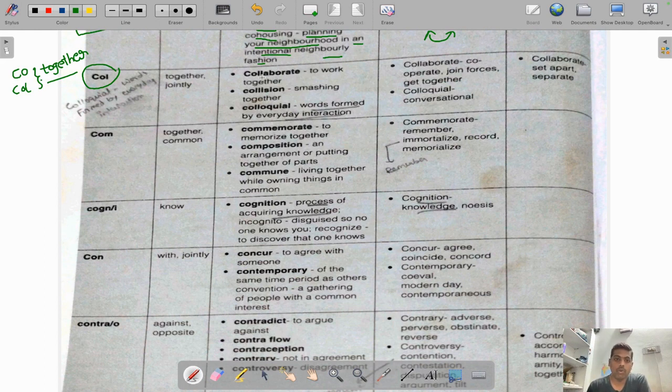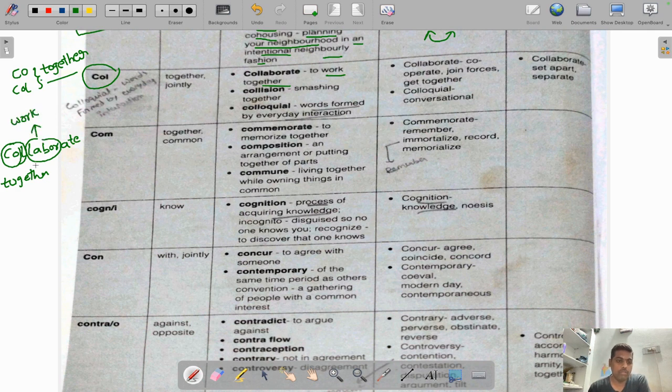The first one is collaborate. Collaborate means to work together, guys. Let me split this one. It is COLLABORATE. COL means together, and LABOR means something related to work.